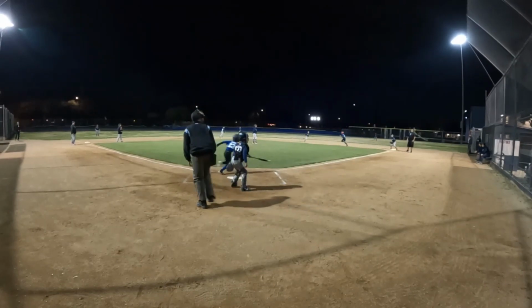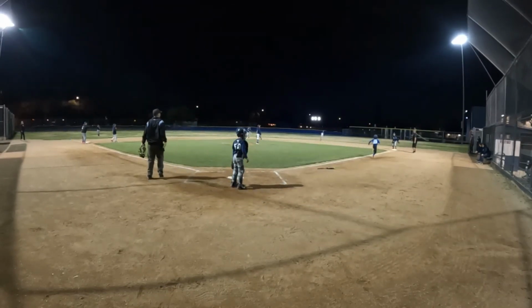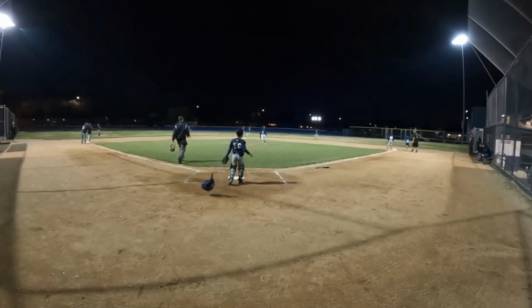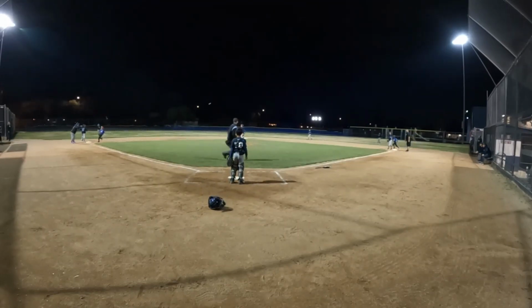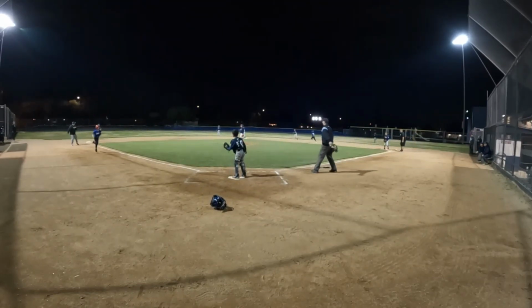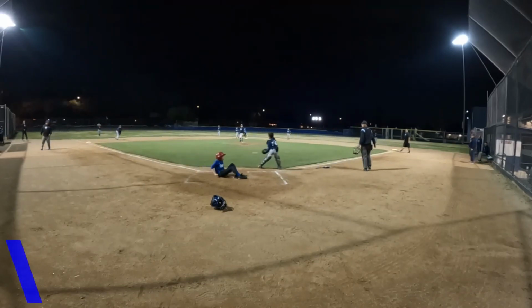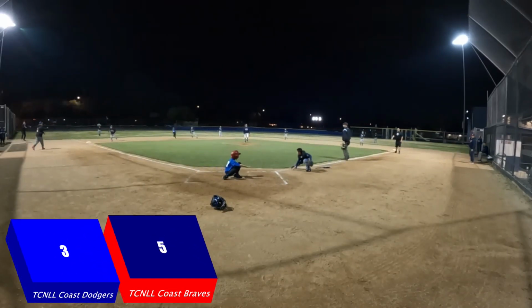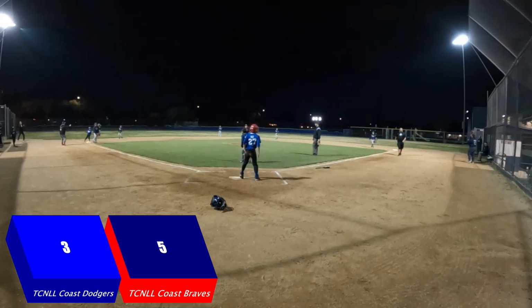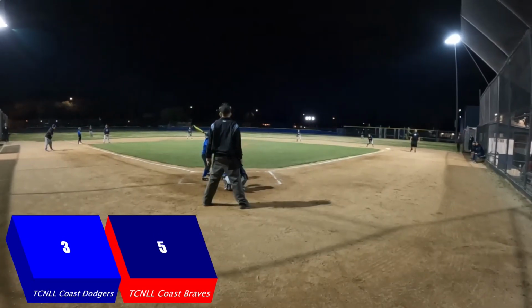Back up to the top of the lineup. Abraham's up, and he hits a line drive to right field. Right fielder picks it up, throws it in. Wild throw. Off line. One run scores. Now Abraham's going all the way to third. 5-3 Braves.